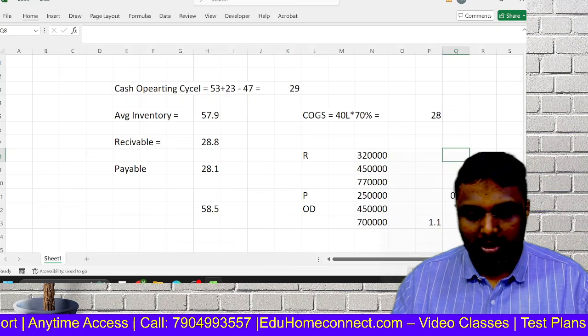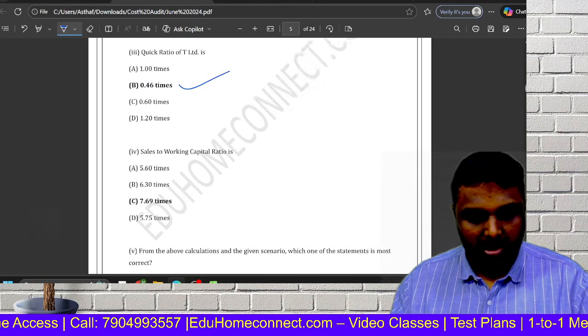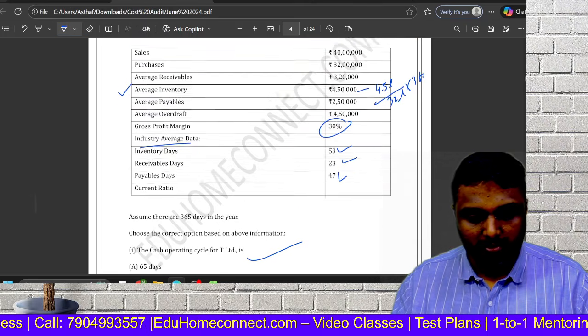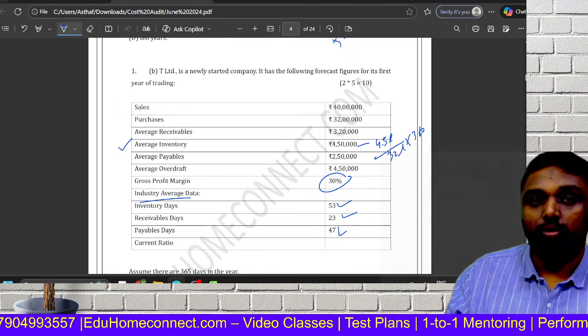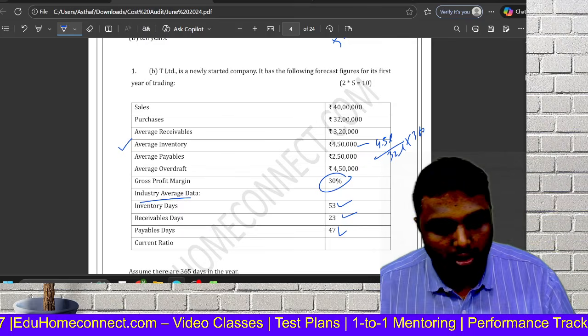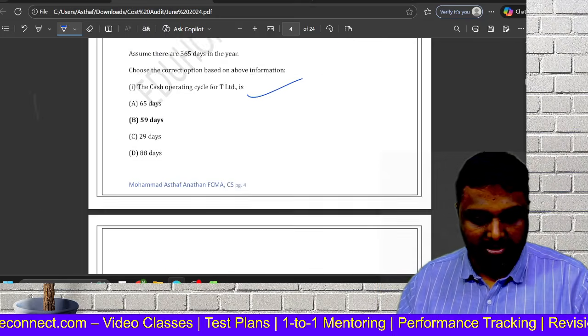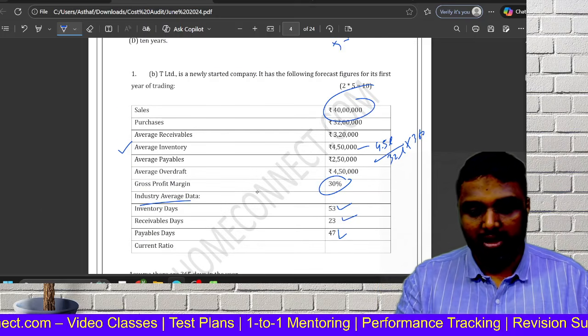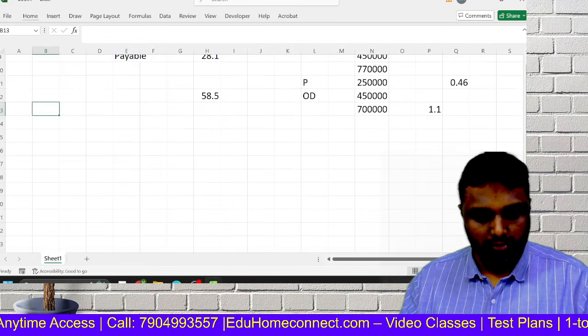Sales to working capital ratio. Working capital is what? The same thing only. You got 59 days now. So from that you multiply, you will get the working capital. Now you can also compare with the companies. So working capital is what? Operating cycle method: you can do your cost of goods sold by your operating cycle days, 59 days. Sales is already given, 40 lakh. So this is how the questions are testing for the exam.